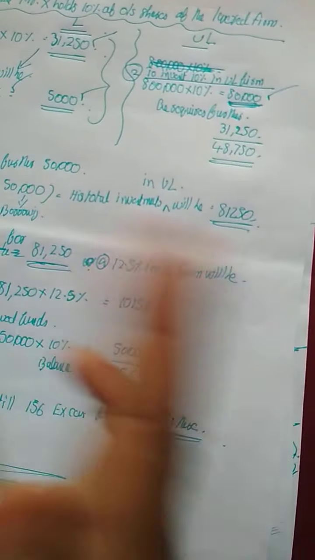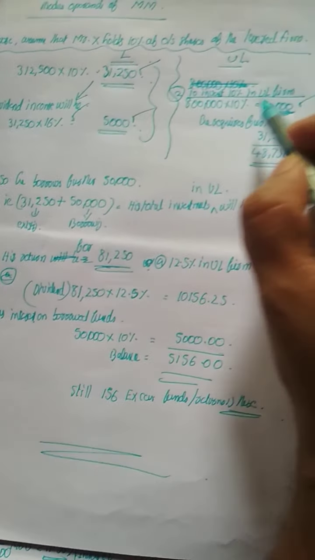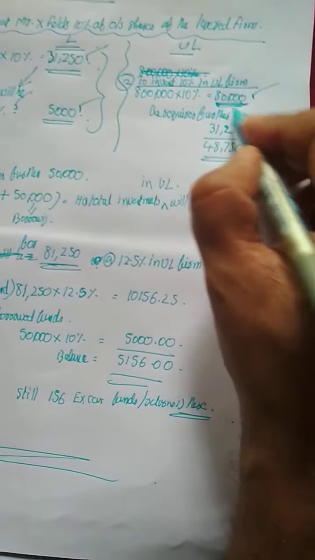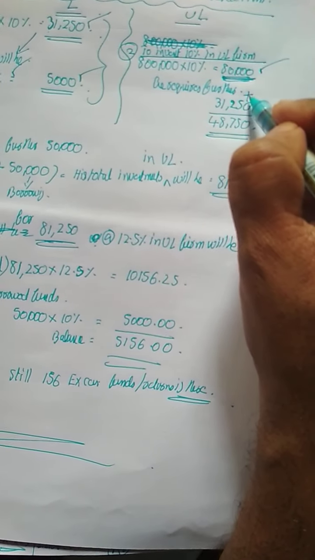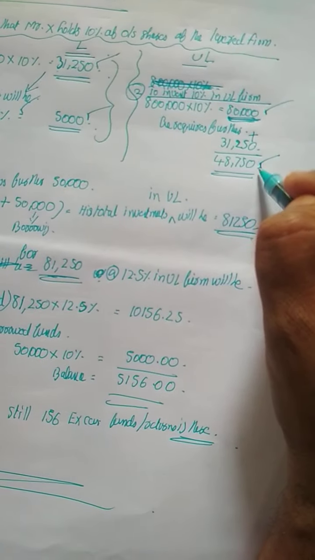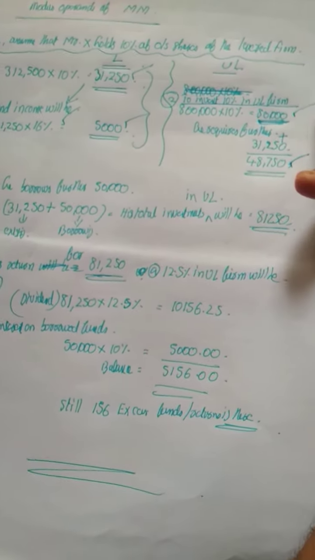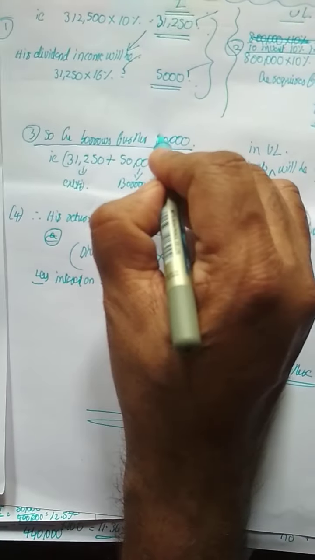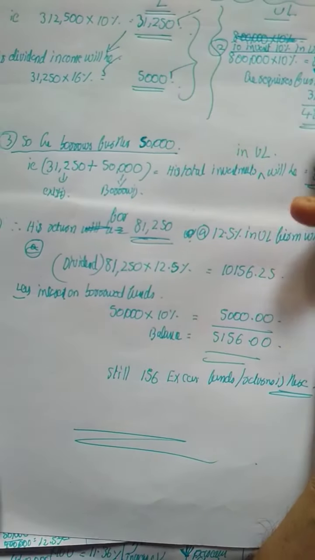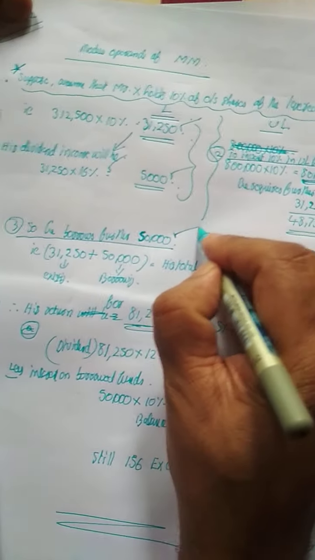Now, if we want to change his investment, what do you have to do? He already has 31,250 rupees of investment here, isn't it? The balance is 48,750. Again, he wants to procure money in order to invest in the unlevered firm. So what does he do? He goes to a bank and borrows 50,000. In order to maintain the same proportion of investment in the unlevered firm, he will go to the bank and borrow 50,000.